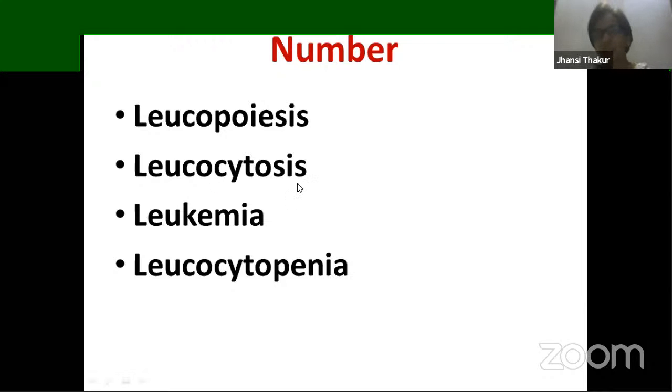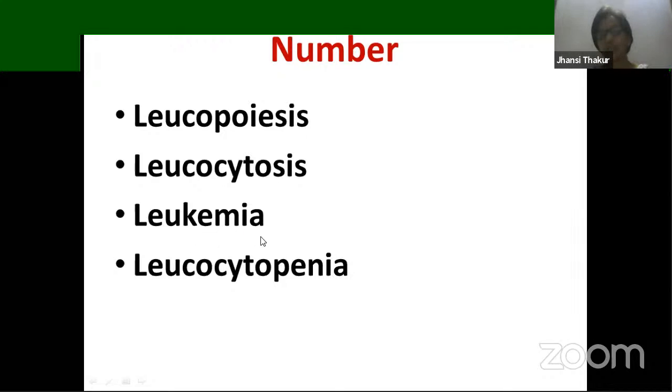On an average, the number of WBCs per cubic millimeter is only 6,000 to 10,000. Whereas RBCs, their number was around 5 million in case of males and 4.5 million in case of females. See, where is that million and where are we talking about here? Only 6,000 to 10,000. The number is very, very small. So whenever there is an infection, there is a slight increase in the number of WBCs. That means your body is fighting the germs at that time. That condition is called leukocytosis.